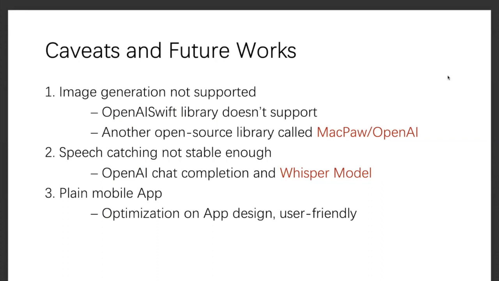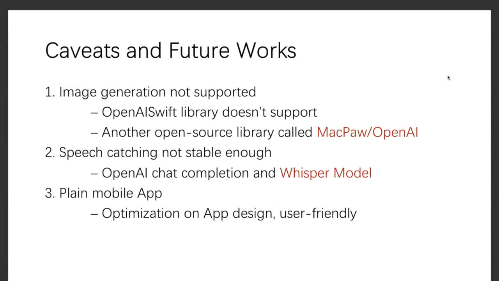The future work or potential solution to this problem is to use another open source library called MacPaw OpenAI, which is an extremely powerful library that supports SwiftUI built in with the OpenAI APIs. We did some tests on this, but it turns out that it's really time-consuming, and if possible, we'd like to explore more in the future.